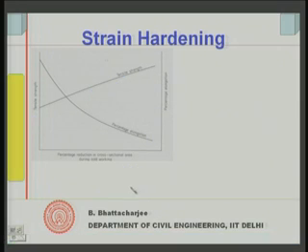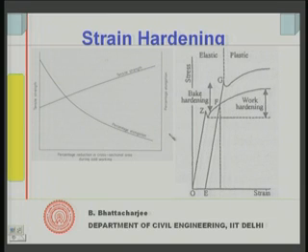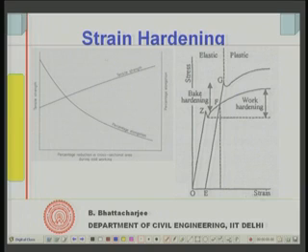Let us look at another diagram. This would show you the idea better. This side is strain and this side is the stress. Now, this is my original stress strain diagram, before I have done anything. Now, when I apply stress and reach this point F, right, what will happen?